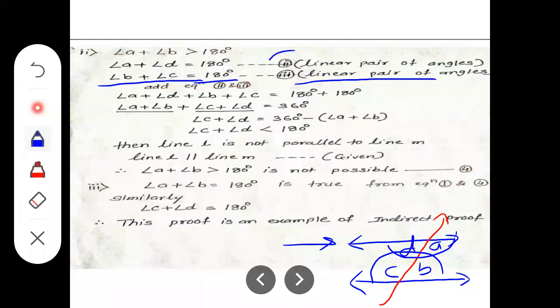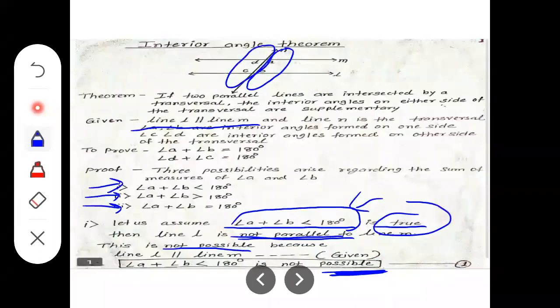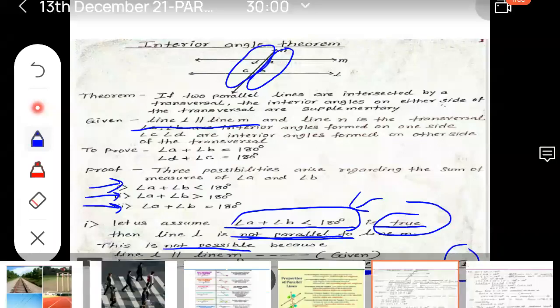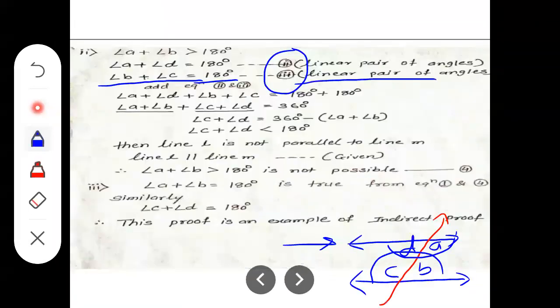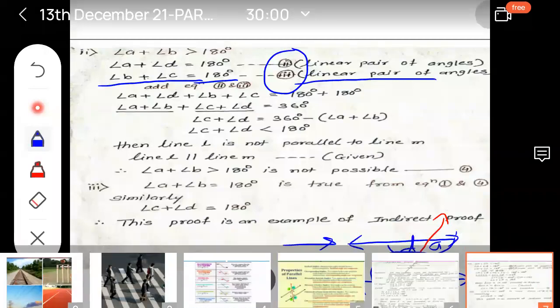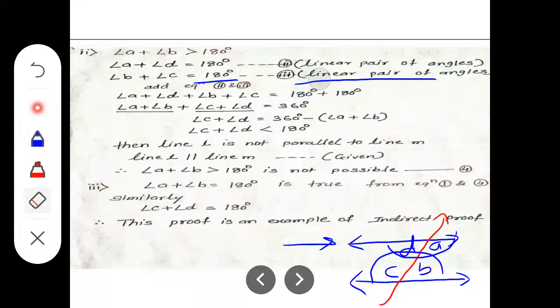Mention those equations as 2 and 3, and the first one is for the first possibility. Okay, equation 1 is for the first possibility. Now add equations 2 and 3. After the addition, you can see here, the LHS gets added and the RHS gets added.